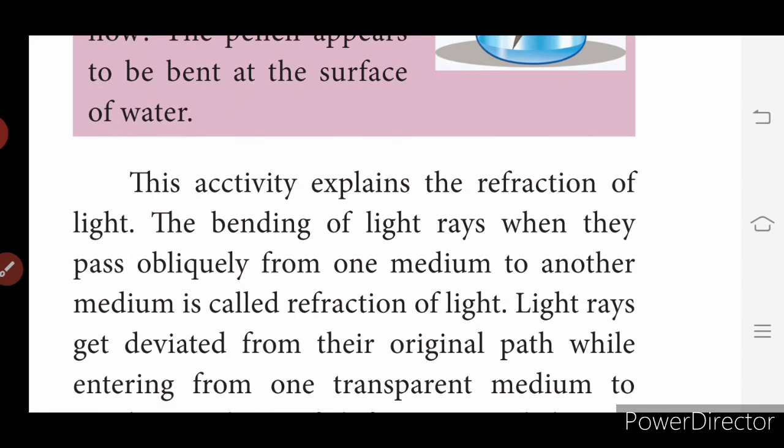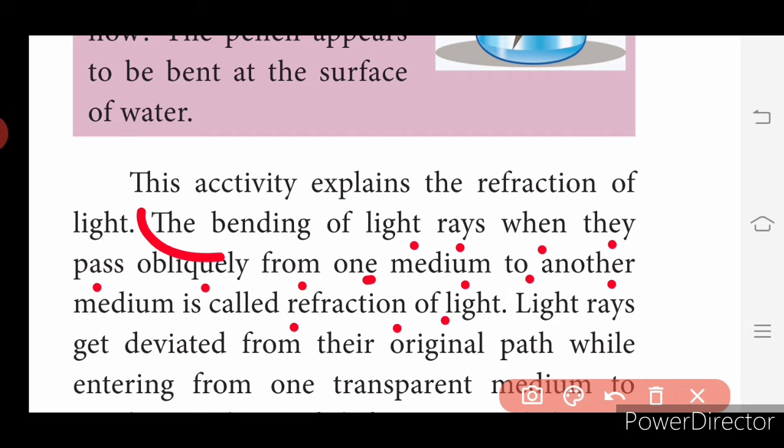So what is refraction? The bending of light rays when they pass obliquely from one medium to another, from air to water, is called refraction of light. So when light rays pass obliquely from one medium to another, there is a bend in the light ray, and that is called refraction of light.